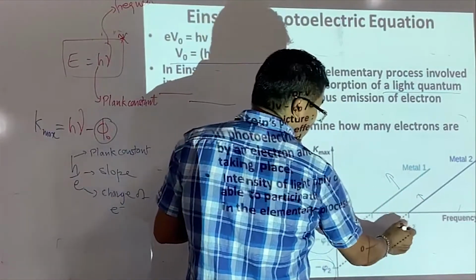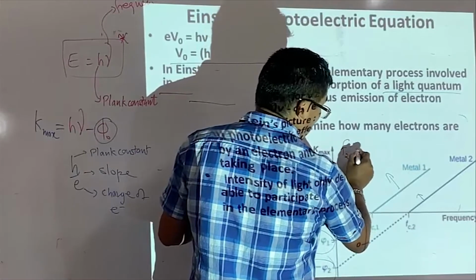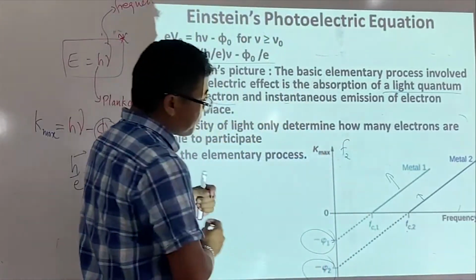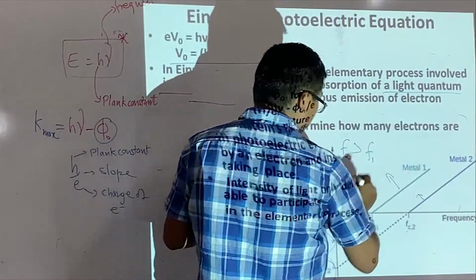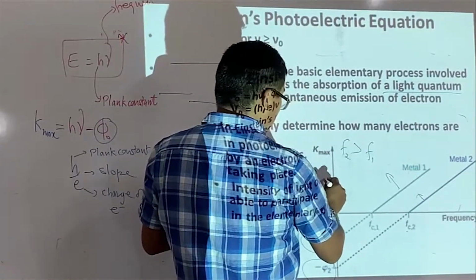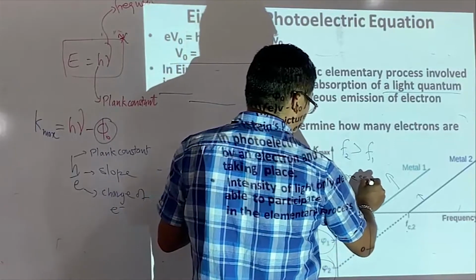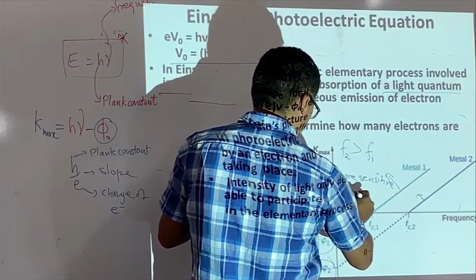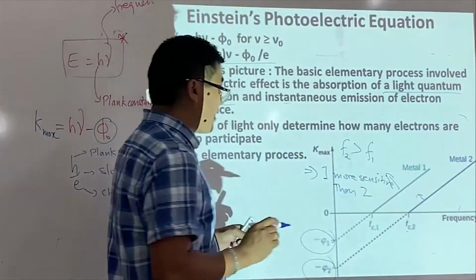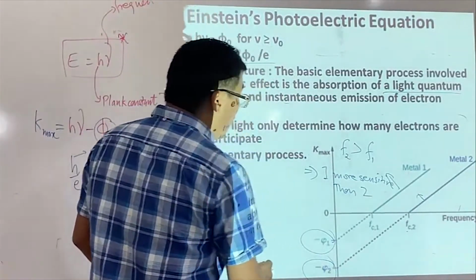Because frequency 2 is higher than frequency 1, which implies that metal 1 is more sensitive than metal 2. And why is metal 1 more sensitive?